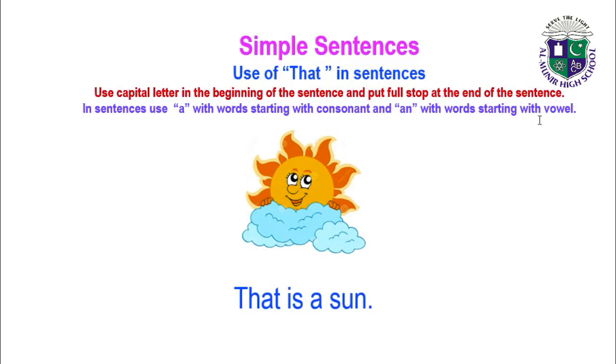So the sentence of sun: that is a sun. As I told you before, S is a consonant, so we will use A with the words which start with consonants. So, that is a sun.